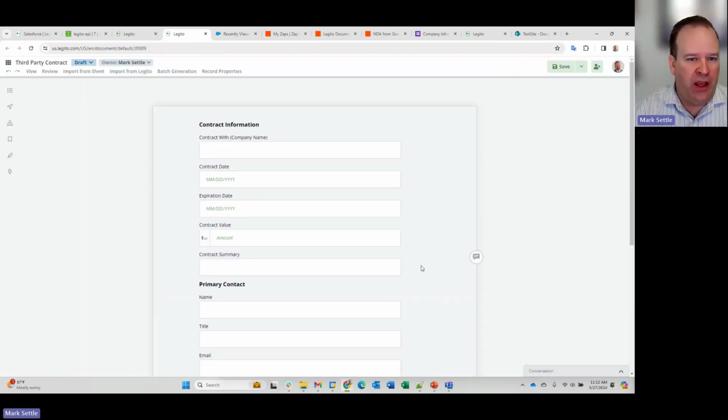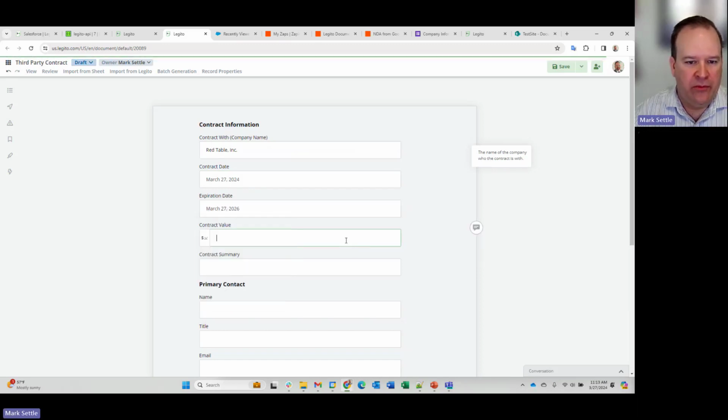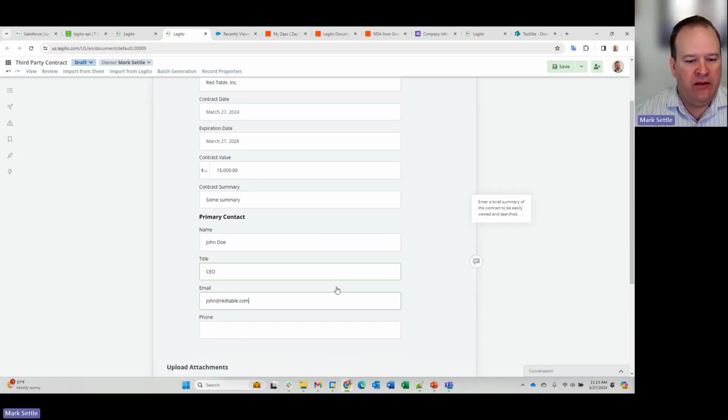So what I'm going to do is I'm going to click create here, and you can see this is, hey, it's a third-party contract, but I've got a Legito form that's going to gather a little bit of data. So we'll just put in some data. We'll say there, I don't know, red table, always making company names up, Inc. And we'll put our contract date as today, and we'll expire this. We'll just change that to like 2026. And I don't know, give it a contract value and some summary. I don't want to do a lot of typing here. CEO. All right, so